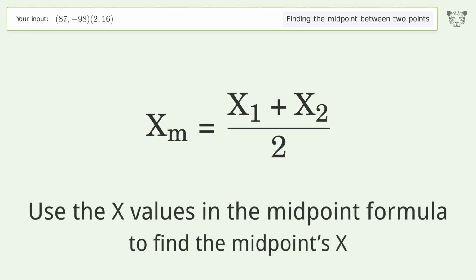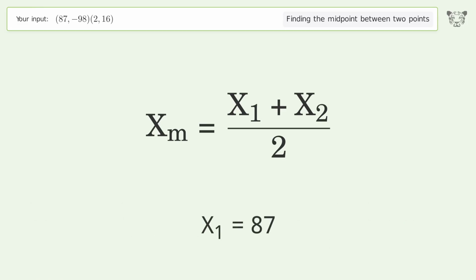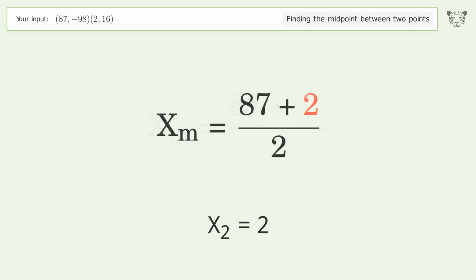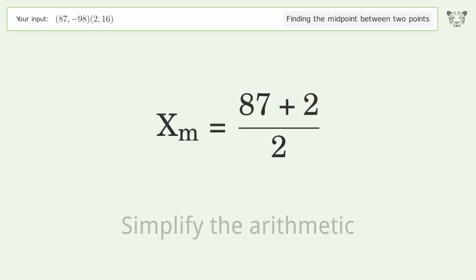Use the x values in the midpoint formula to find the midpoint's x. x1 equals 87. x2 equals 2. Simplify the arithmetic.